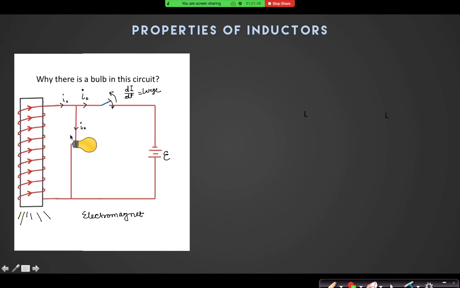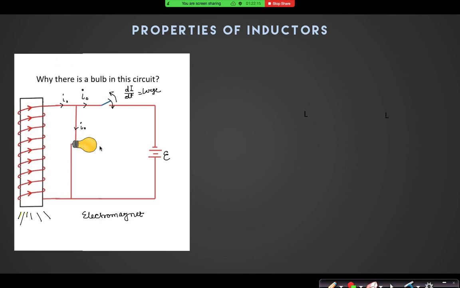So what is the utility of the bulb? How can it find a closed path if there is no bulb? It should be a simple resistance of very low value or a simple wire. What is the problem with that?